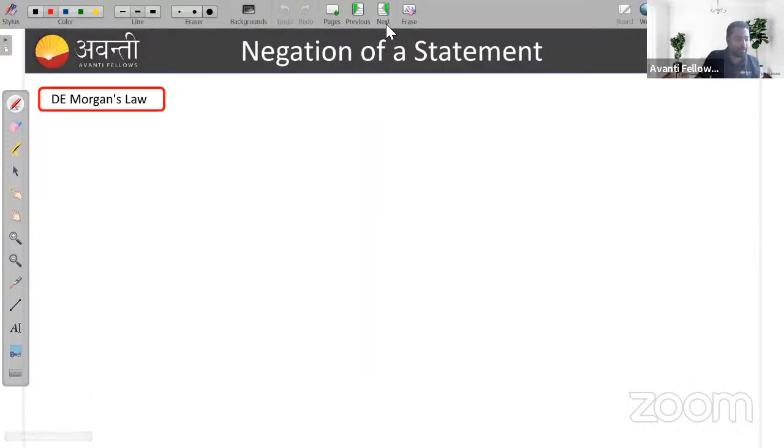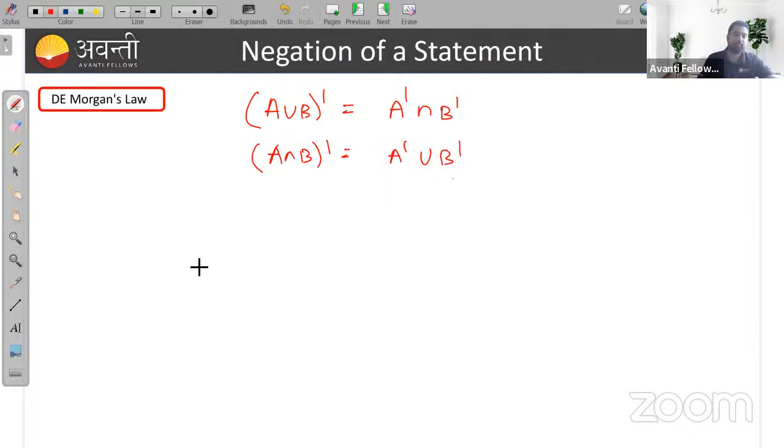Now we'll go through De Morgan's law. All of you studied in class 11th also, in sets, relations and functions, what is De Morgan's law, right? So De Morgan's law says complement of A union B is equal to A complement intersection B complement. All of you remember or not? Yes. Similarly, another law is there, that is complement of A intersection B is equal to A complement union B complement. So union becomes intersection here and intersection becomes union here.